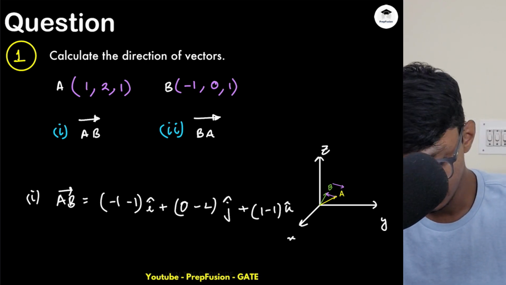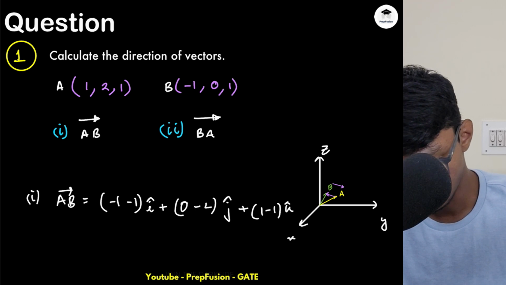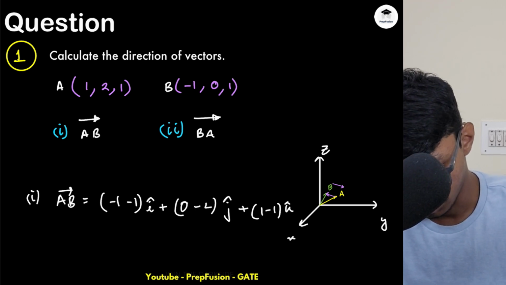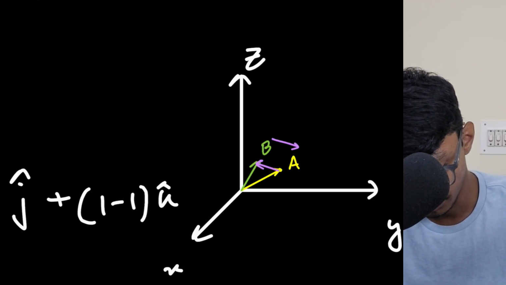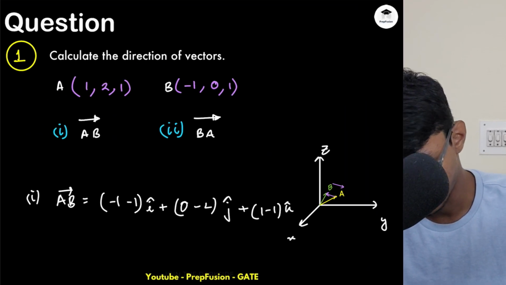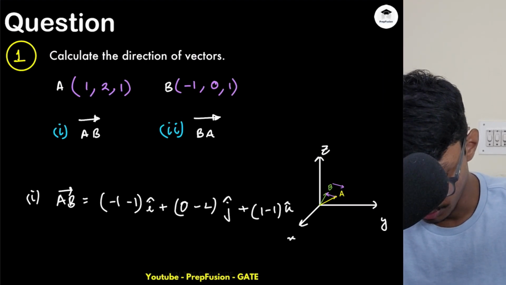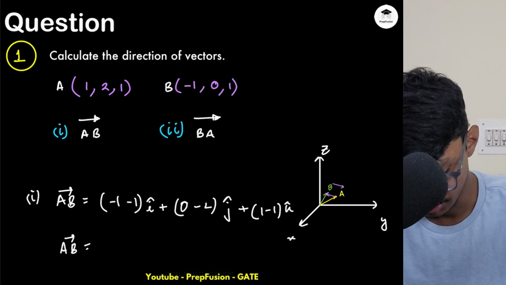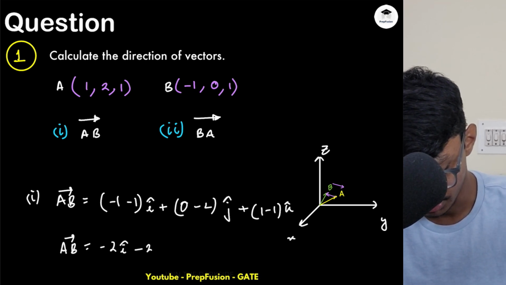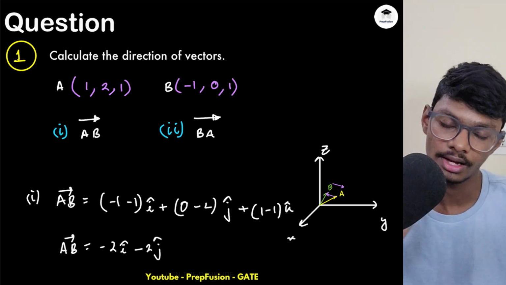So there is no height associated with it; it lies simply in the xy plane. Although you can't see it visually, I hope mathematically I'm able to make you understand this. So this is minus 2 i cap minus j cap.